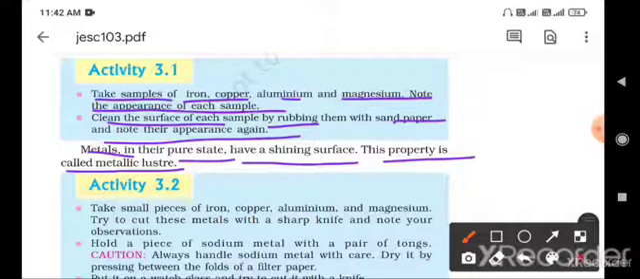Here comes the first one-mark definition. What is metallic luster? Metals in their pure state have a shining surface. This property is called metallic luster. You can write this answer. Otherwise they may ask, why do metals have a shining surface? Due to the luster property, metals have a shining surface. This is the simple answer.